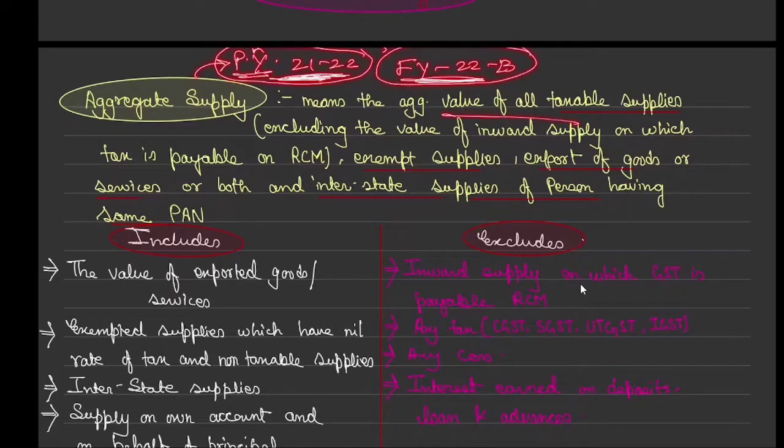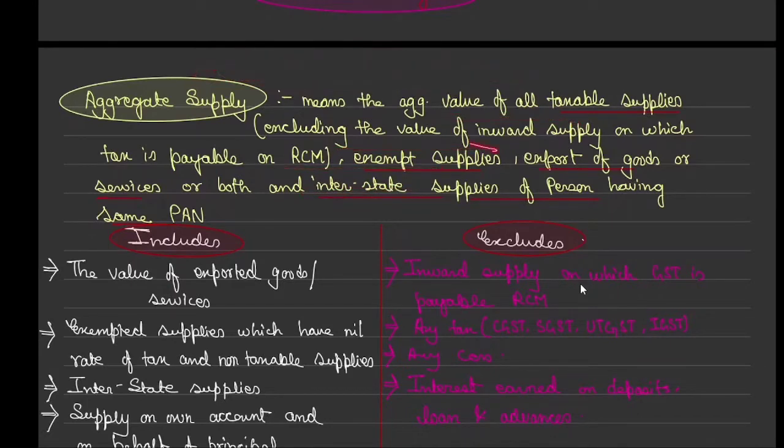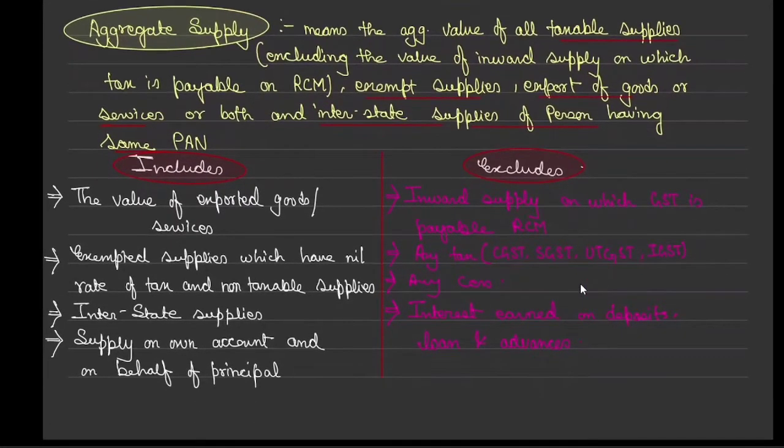But in the current year, if you supply all those things, exempt supplies, export of goods, or interstate supplies, whatever it is, you get kicked out from this composition scheme, because the conditions say so. Correct? So what does it include? It includes the value of exported goods or services. It includes the exempted supply which has nil rate of tax, and non-taxable supplies as well.